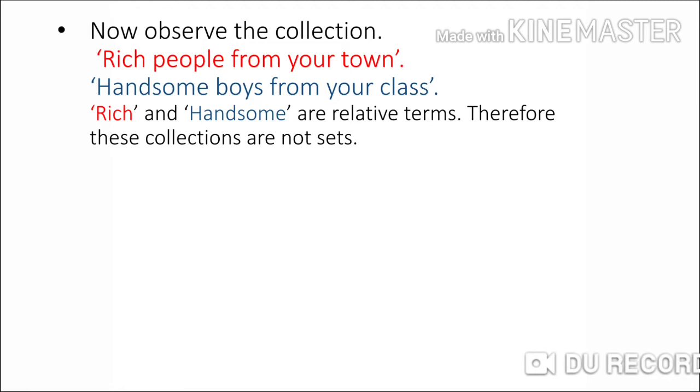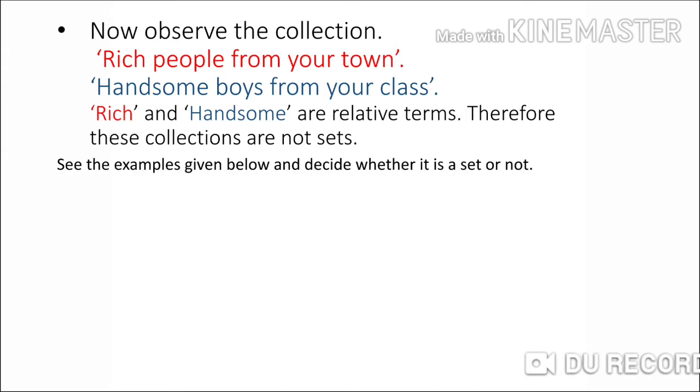Now, let's take another example. Rich people from your town. Handsome boys from your class. Here, rich and handsome are relative terms, because the meaning of these words will change from individual to individual. Therefore, these collections are not sets.